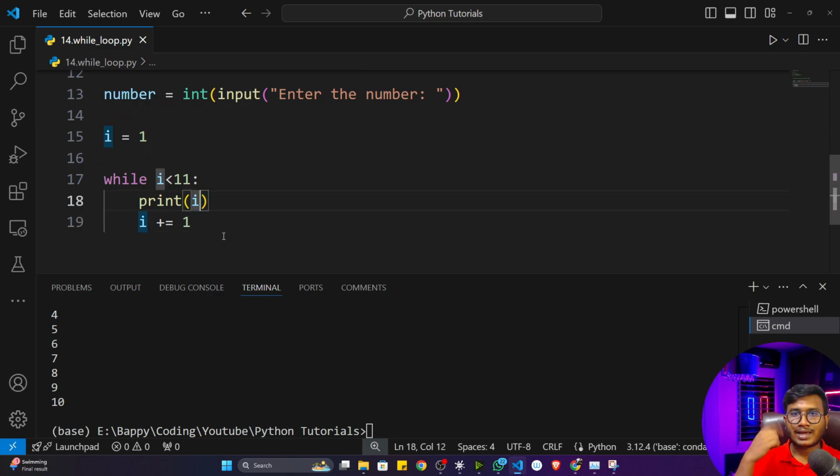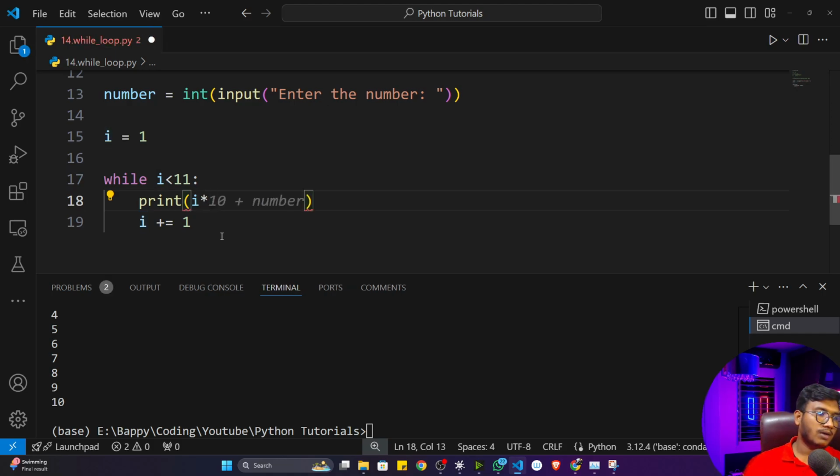Now if I want to calculate the multiplication table, simply what I have to do is multiply this 1, 2, 3, 4 and so on with our number, the number the user has given. So this is the number. Here I'll try to do the multiplication.